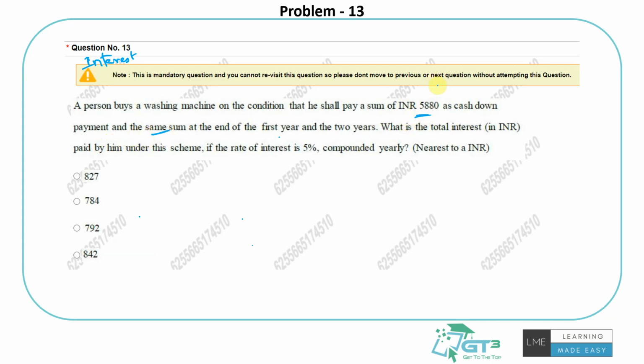The same sum, that is 5880, at the end of the first year and the 2 years. So I think this was supposed to be the second year. There's a mistake in the way the question is written. So basically it's 3 installments. So a down payment of 5880. At the end of the first year, the person is paying another 5880. At the end of the second year, he paid 5880 and then he is done with the payments. So he is completely done with the payment.